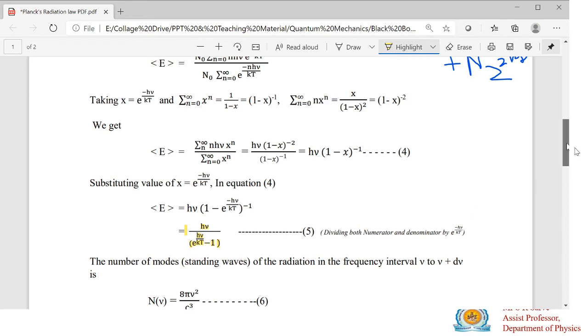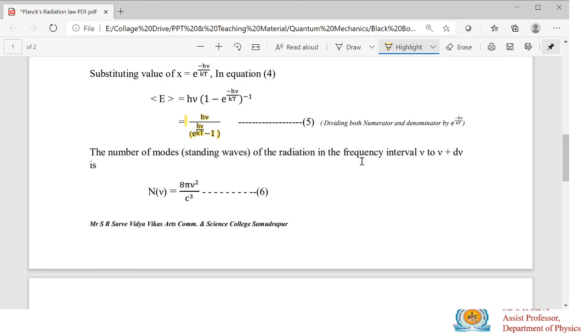Now we have to find out the number of oscillators in a frequency interval mu to mu plus d mu. So how many frequency modes of oscillators are there in the frequency range of d mu, that we have to calculate. The number of oscillators in the frequency range mu to mu plus del mu is given by 8 pi mu squared divided by c cubed. So this equation gives you the number of oscillators in a frequency range mu to mu plus del mu.